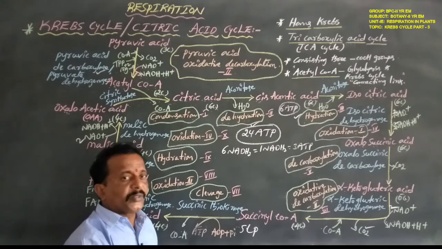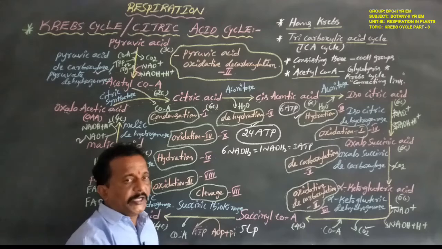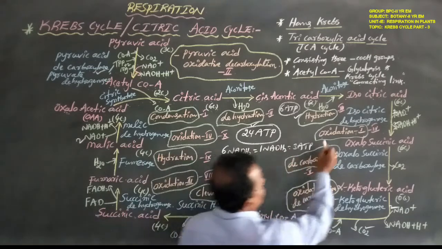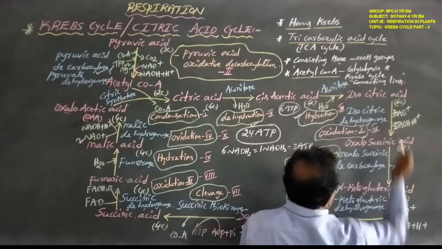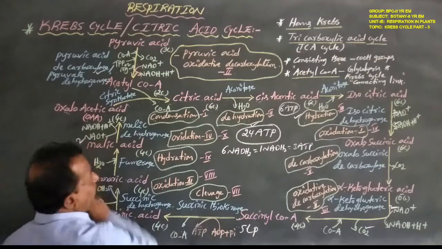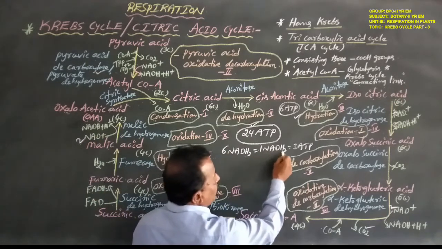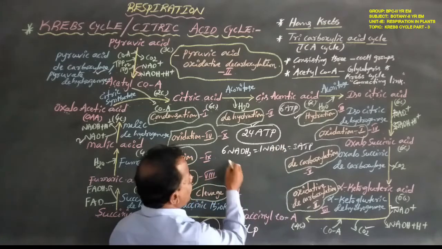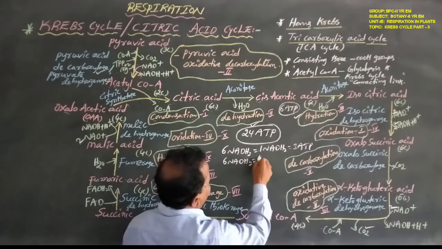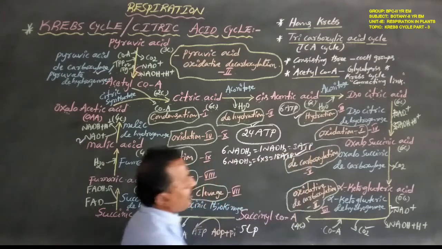2 ATP, each worth 2 ATP, that is 4 ATP. But in total there are 6 NADH2: oxidation 1 gives 2 NADH2, oxidation 2 gives 2 NADH2, oxidation 4 gives 2 NADH2, that is 6 NADH2. 1 NADH2 equals 3 ATP, that is 6 NADH2 equals 6 times 3, that equals 18 ATP. Okay, clearly 18 ATP.